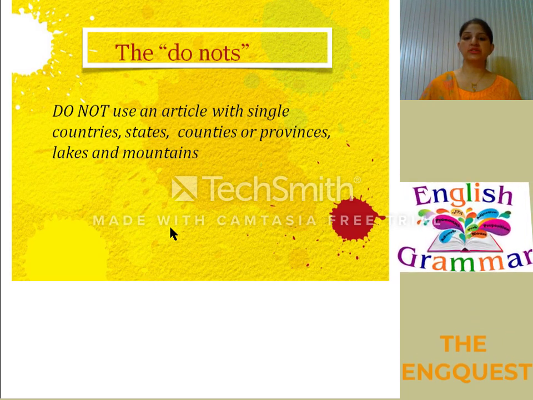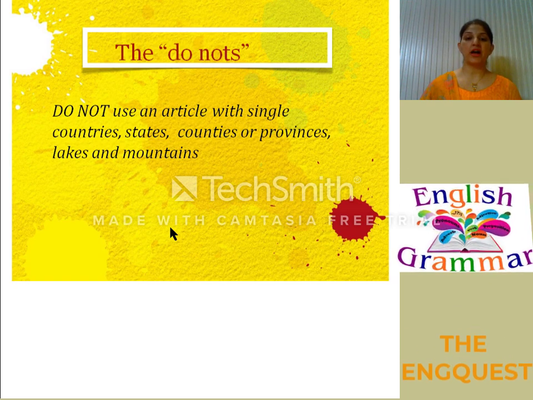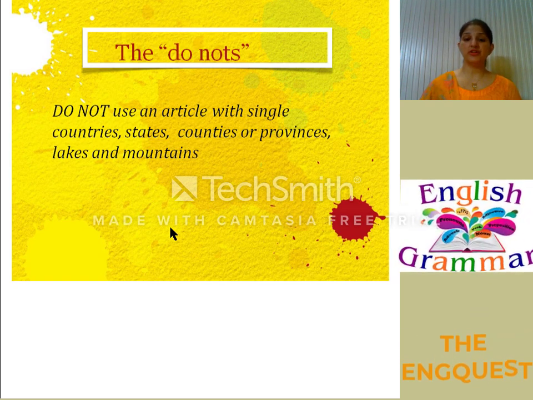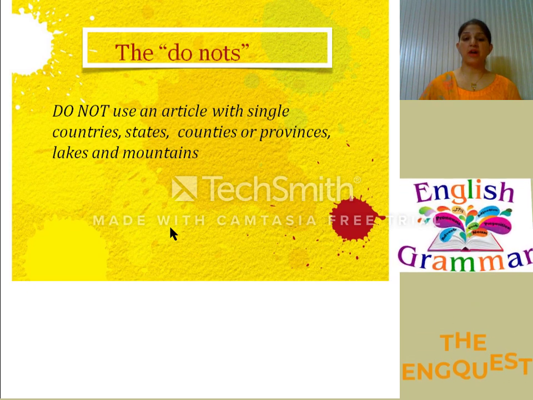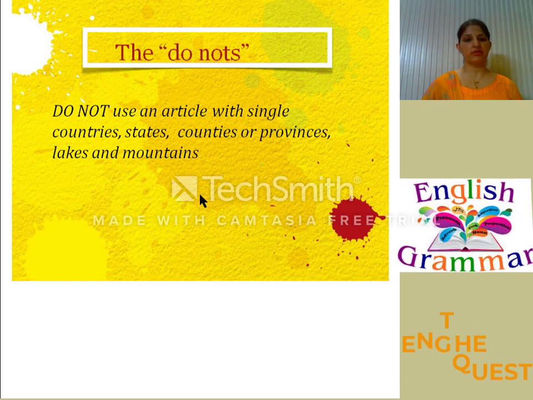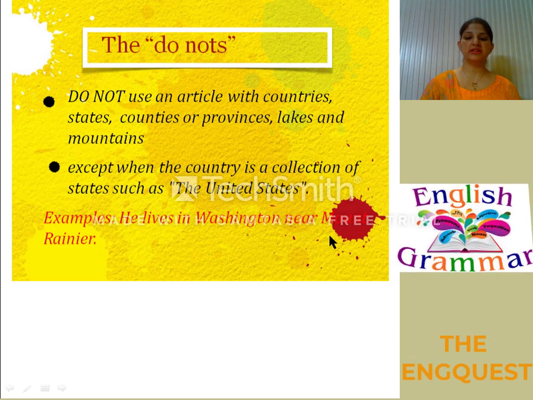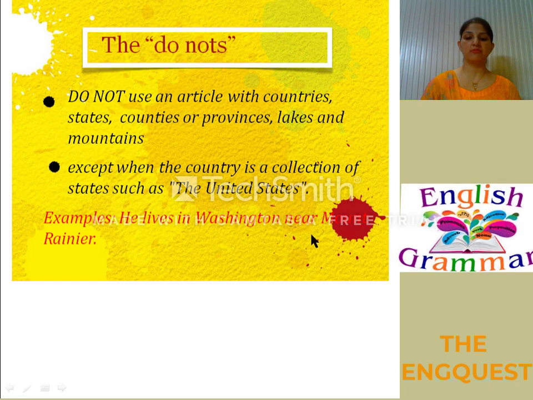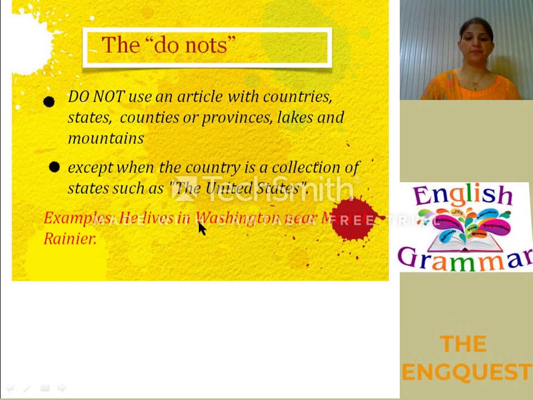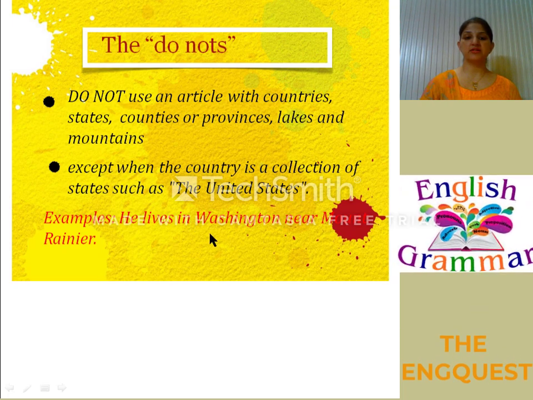We will only use the with countries that are a group of islands or states, the USA, the United Nations, and with mountain ranges like the Himalayas, the Alps, but we will not use it with a single mountain. For example, he lives in Washington near Mount Rainier. So here you can see we have not used the with Mount Rainier or Washington. Likewise, don't use an article with single countries or mountains.